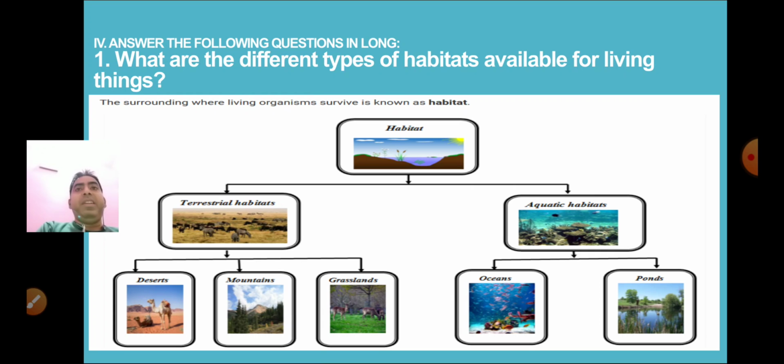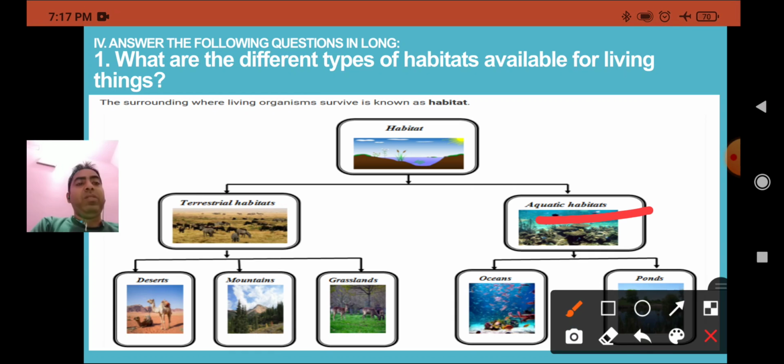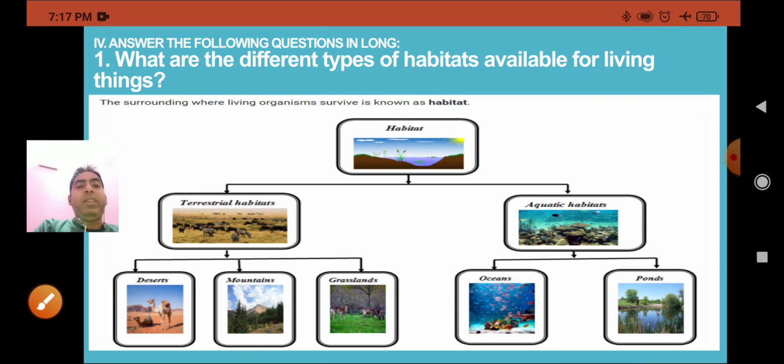Inside the terrestrial habitat, forest habitat comes, desert habitat, grassland habitat, mountain and polar region habitat. These are all the habitats. And another is the aquatic habitat. We will discuss small points for each.